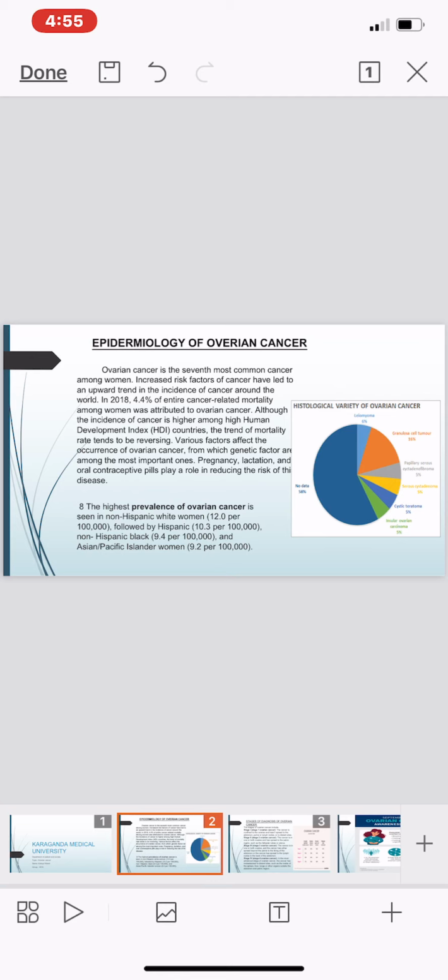In 2018, 4.4 percent of cancer-related mortality among women was attributed to ovarian cancer. Various factors affect the occurrence of ovarian cancer, including genetic factors, such as hereditary disease.